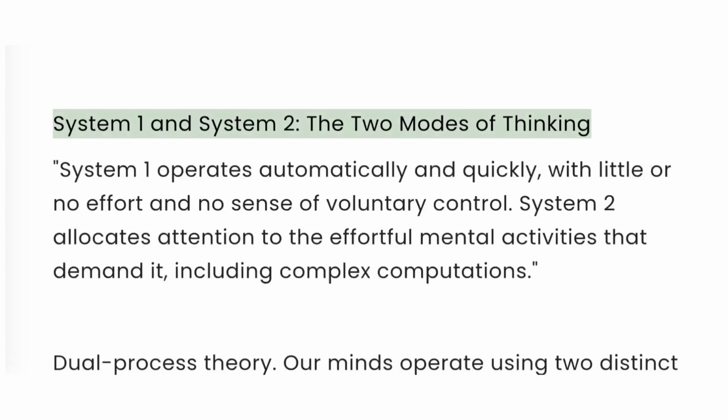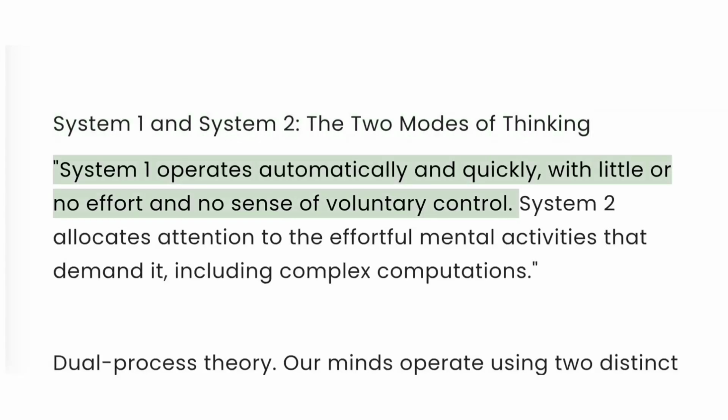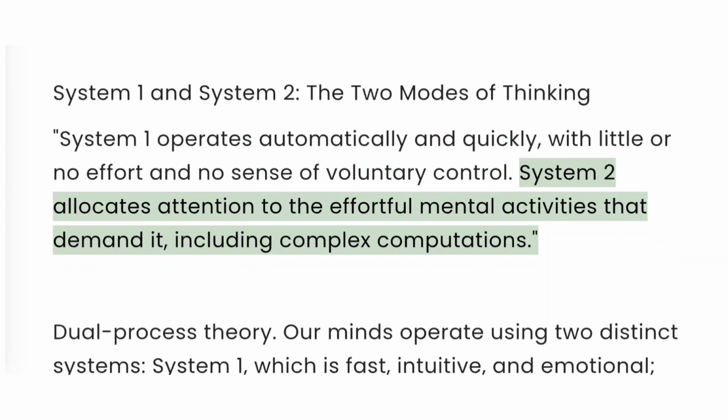System 1 and System 2, the two modes of thinking. System 1 operates automatically and quickly, with little or no effort and no sense of voluntary control. System 2 allocates attention to the effortful mental activities that demand it, including complex computations.